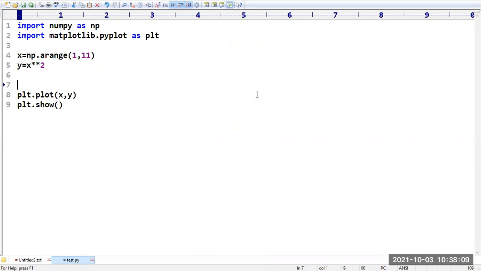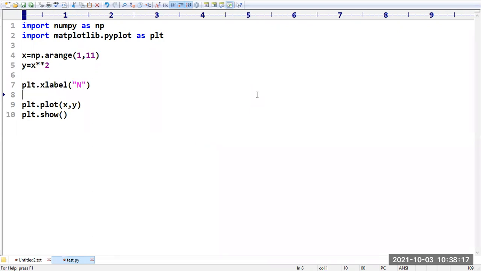Suppose, before displaying, I am taking plt.xlabel as n, and plt.ylabel, I am taking square of n. Then I want to give the title of this plot also. So the title is how the square function is working.